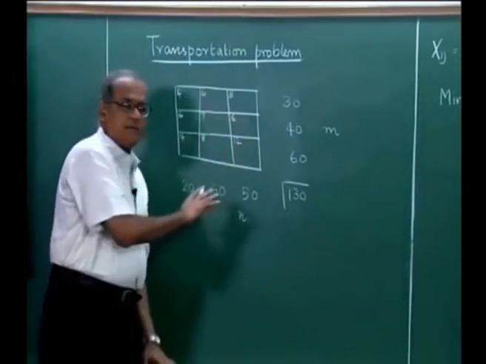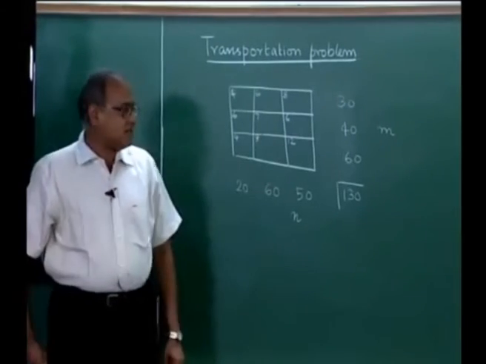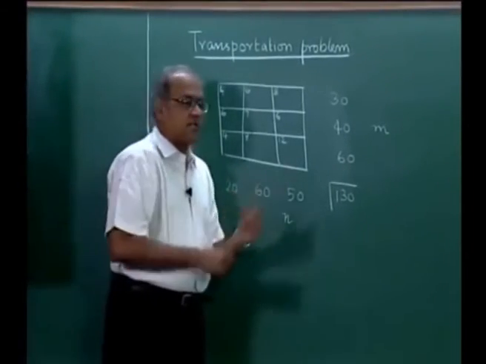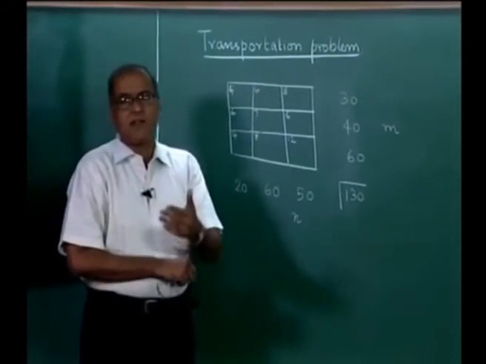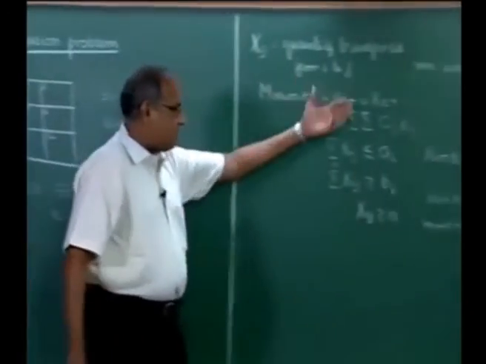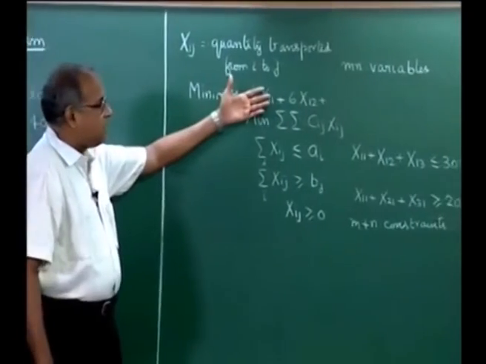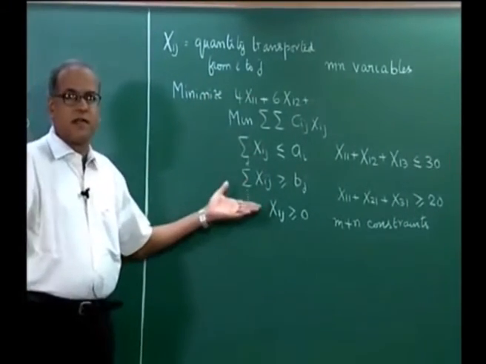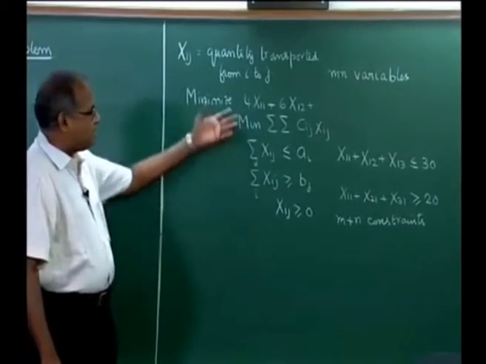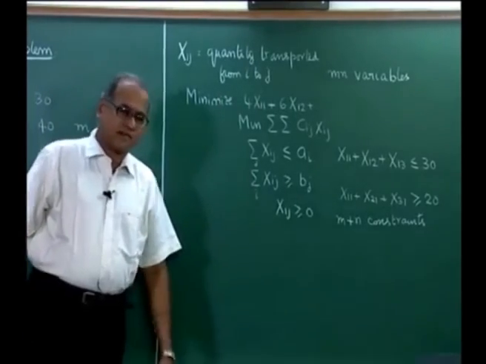Now, the transportation problem is a very important and well known problem in operations research, and there are better ways of solving it, which are computationally a little faster than the LP way. If you have access to a solver, you could easily solve it using the linear programming approach, and the solver will give the solution very quickly for a problem of this size, with 9 variables and 6 constraints.